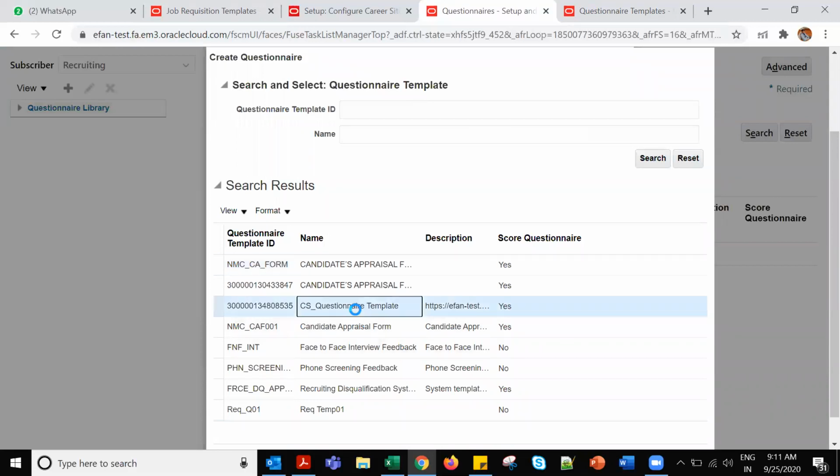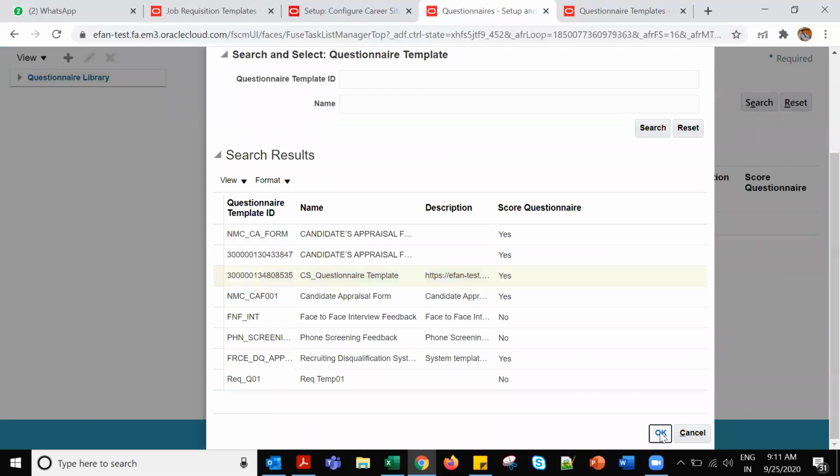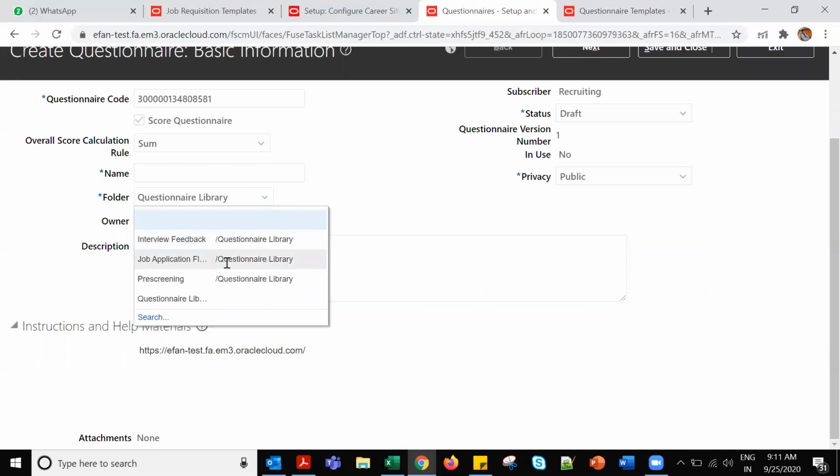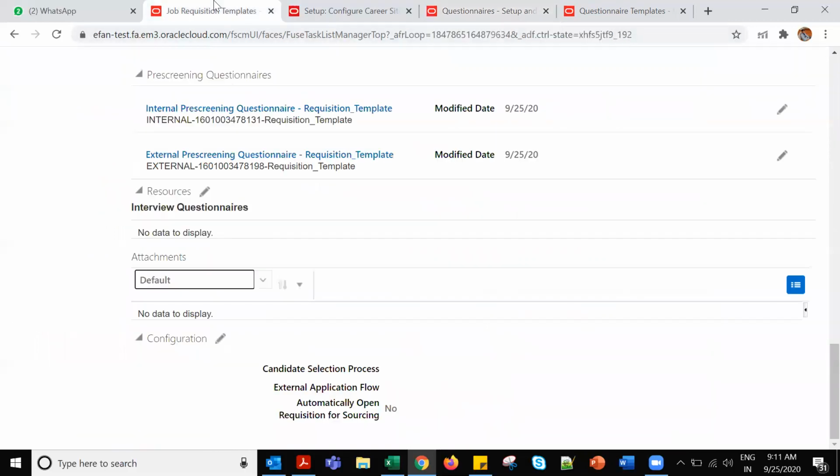This is the template. This is the requisition template I'm selecting. Click OK. Then the folder: job application, interview feedback, or wherever you want to use it based on the requirement. You can see the requirement. Is it an interview questionnaire or a pre-screening questionnaire? Which kind of questionnaire do you want? So you have to decide.